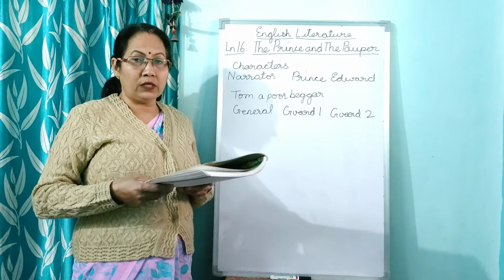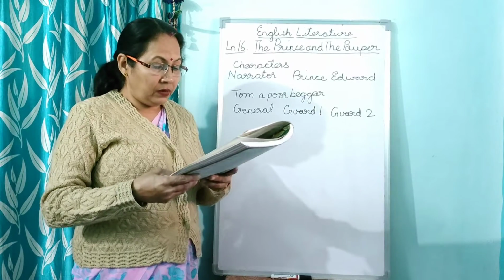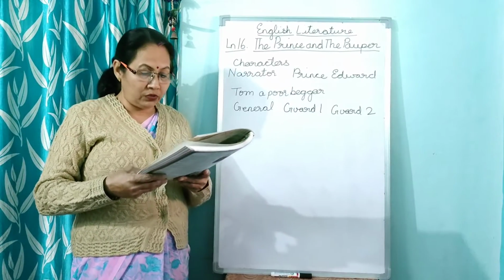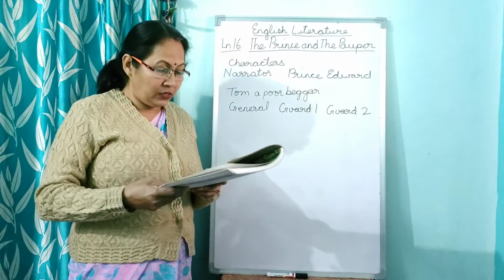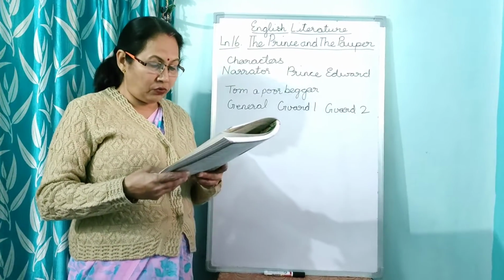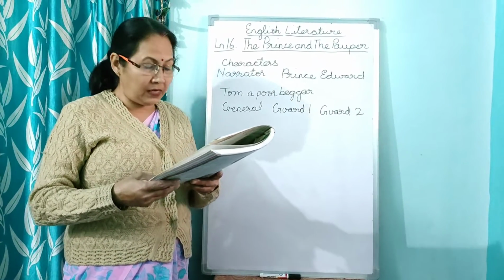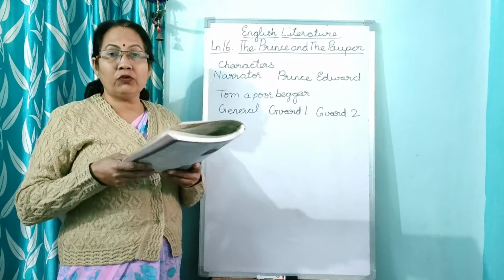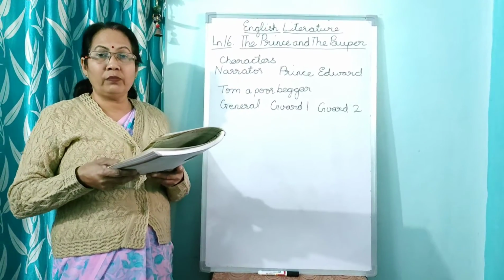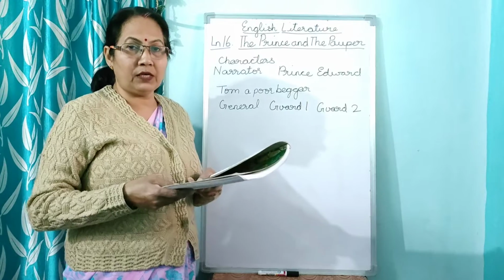So the guards stood aside, and the general said that now we all know the truth and this man is lying. The general told him, "Please get out of the palace," and he was thrown out of the palace, and everybody lived happily with Prince Edward.